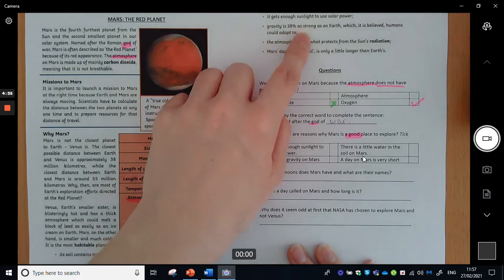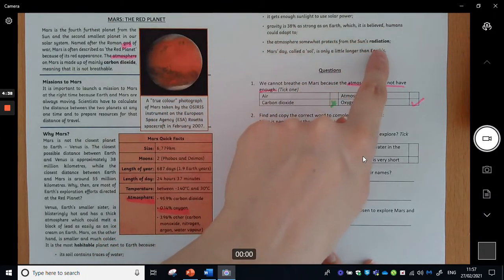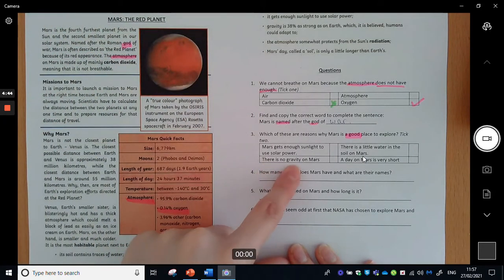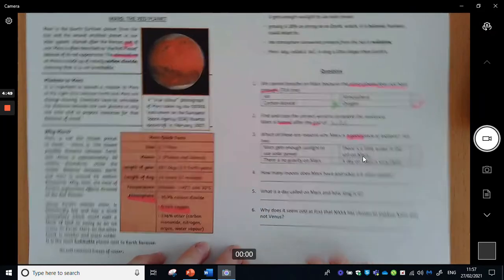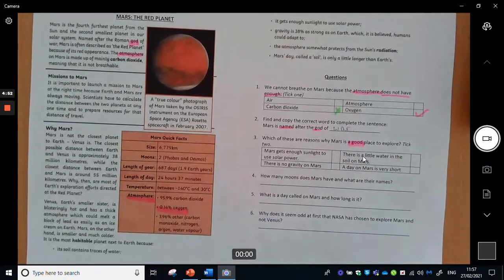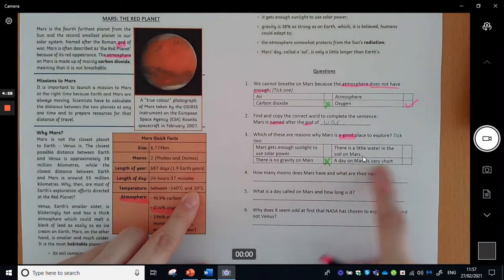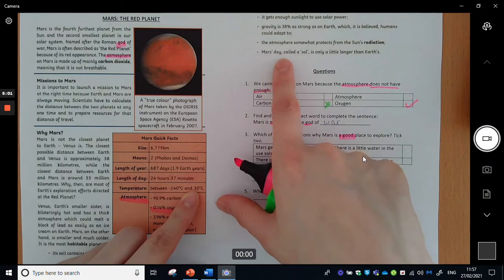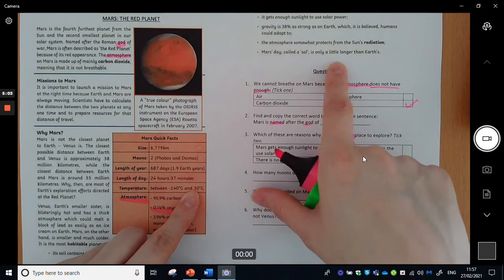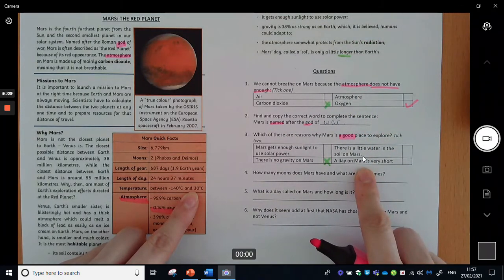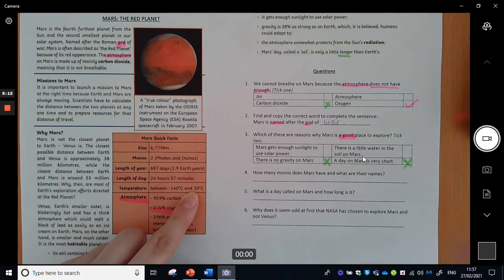Gravity is 38% as strong as Earth, which it is believed humans could adapt to. Okay, so it could be that one, but this one says there is no gravity on Mars. So that's actually not true because the text says it's 38%. So I can now cross that one out because that statement's not even correct. And then the last one was a day on Mars is very short. Mars's day, called a sol, is only a little longer than Earth's. So it actually says it's longer than Earth there. So it's not short. So I know that it must be these two answers, and they seem like very good reasons to go in there.